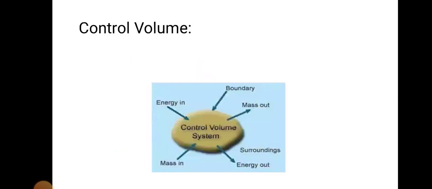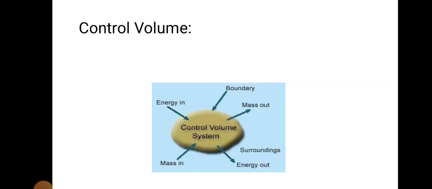Then control volume. A control volume is a fixed volume. This type of system is usually referred to as an open system or a control volume. Mass transfer can take place across the control volume, and energy transfer may also occur into or out of the system. The mass of a control volume may or may not be fixed.